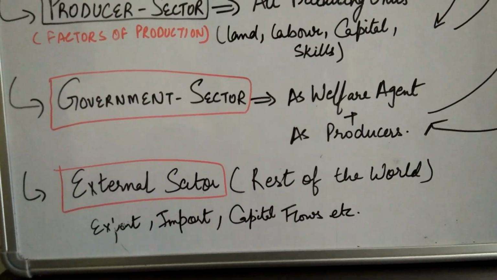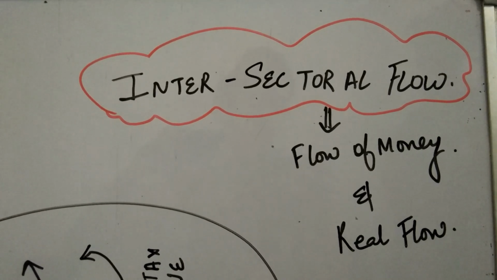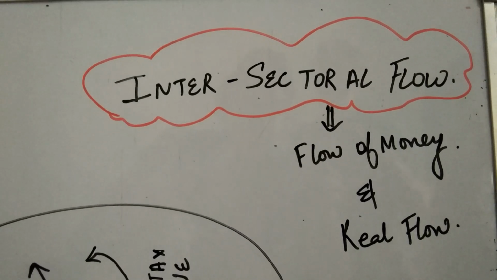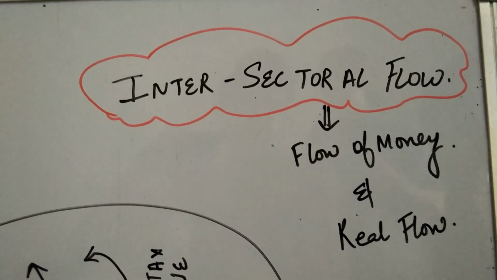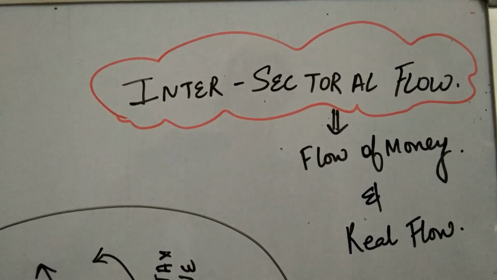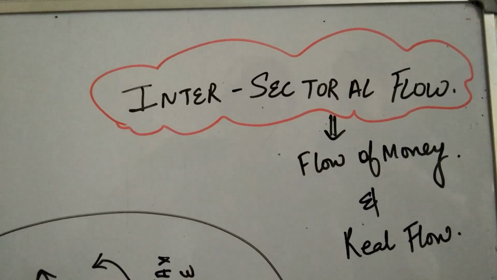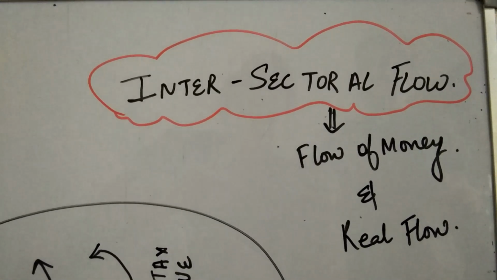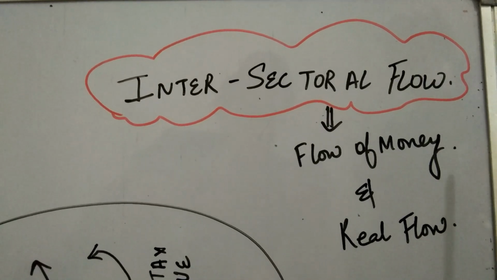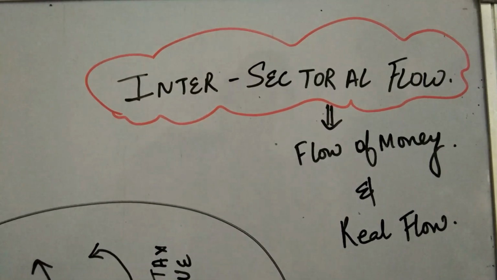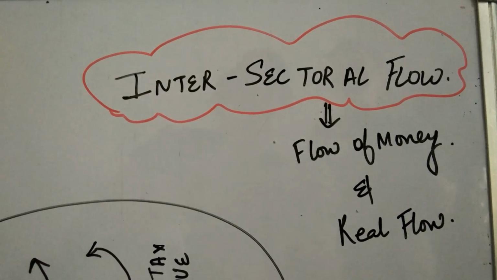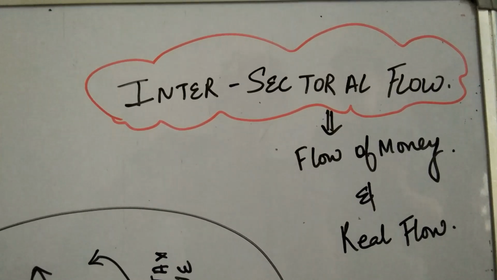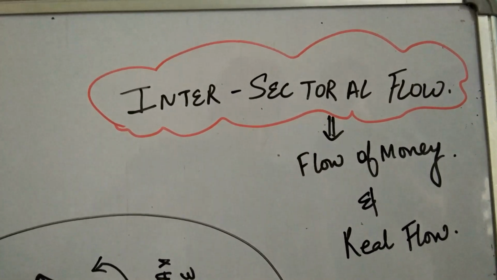Now, while discussing the difference between the flow and stock concepts, I have already explained that there is an intersectoral interdependence. Here also, when we talk about the four sectors of the economy, there is again an intersectoral flow. We'll be studying it in two terms: the flow of money between the sectors and the real flow. When I say real flow, it will consist of goods and services.